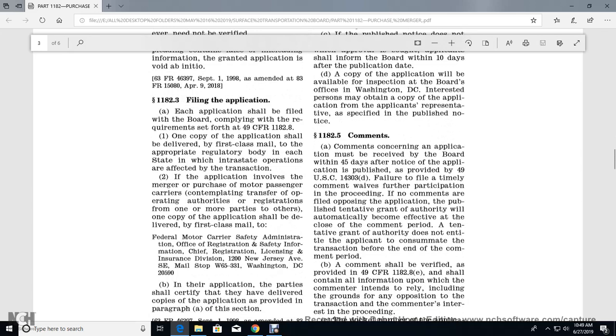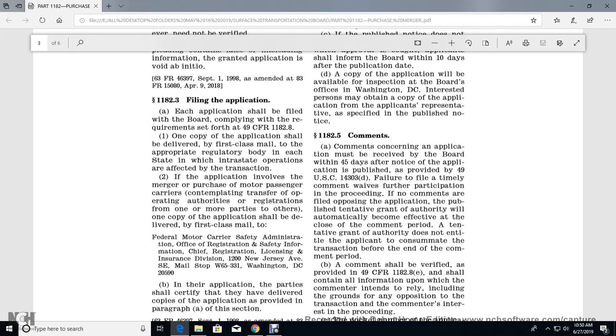1182.3 filing application. Each application should be filed with the Board to comply with the requirements set forth in Title 49 CFR 1182.8. One copy of the application should be delivered by first class mail to the regulatory body of each state in which interstate operations will be affected by the transaction. If the application involves a merger or purchase of motor passenger carriers contemplating transfer of operating authority and registration, one or more of the parties to the other.